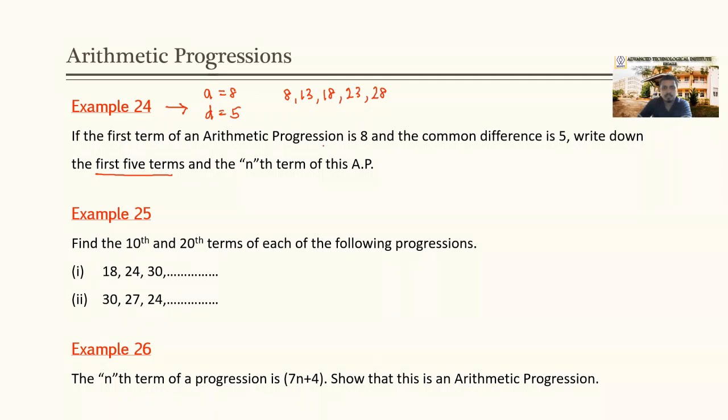And the nth term of the arithmetic progression should be what? Tn equals a plus n minus 1 into d.